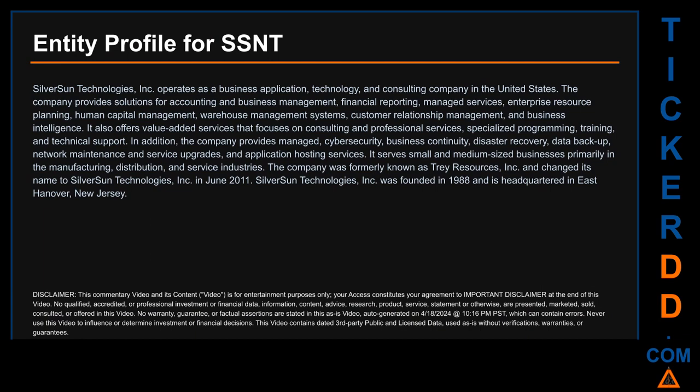The company was formerly known as Tray Resources, Inc. and changed its name to SSNT Technologies, Inc. in June 2011. SSNT Technologies, Inc. was founded in 1988 and is headquartered in East Hanover, New Jersey.